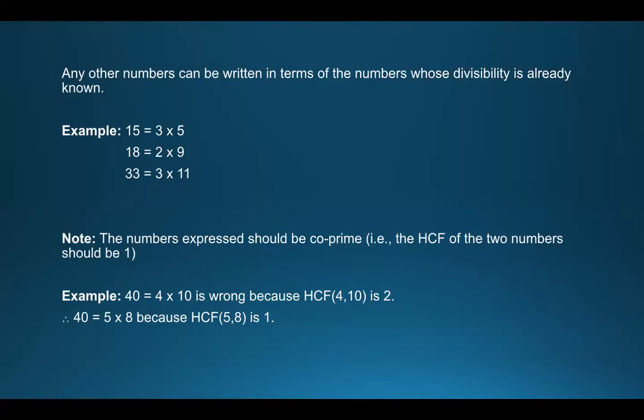Similarly for 40, we will not go for 4 into 10. Yes, we know the rule of 4, we know the rule of 10, but we will not go for 4 into 10, because the highest common factor of 4 and 10 is 2, and we need the highest common factor to be 1. Only that pair needs to be chosen. So for 40 we are going to go for 5 into 8, because the highest common factor of 5 and 8 is 1.